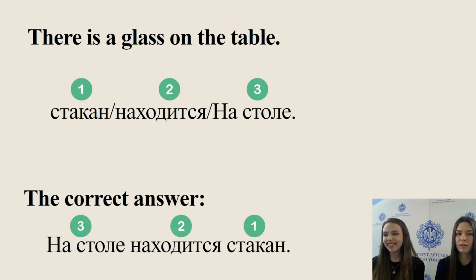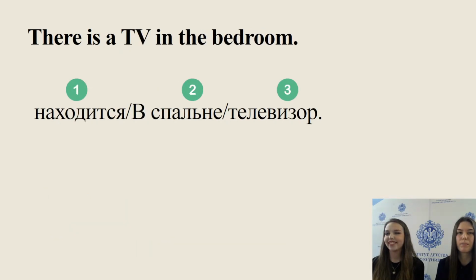Let's check. На столе находится стакан. Yes, you are absolutely correct. 3, 2, 1. There is a TV in the bedroom. Please put the numbers in the correct order. There is a TV in the bedroom. Put the numbers in the correct order and write them in the chat, please.